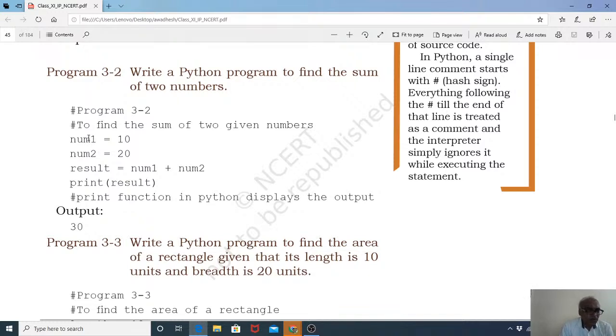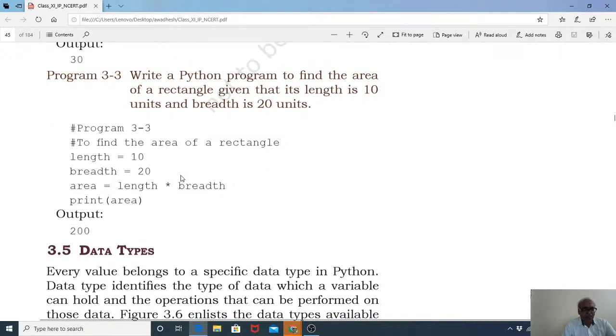There should not be any gap between num and one. If you write a gap between num and one, you will get an error, as the compiler will not run this. Clear? Similarly for num2, you should not give any gap between num and 2. So num and 2 should be very close to each other. Remember num1. So this is the output we are getting.